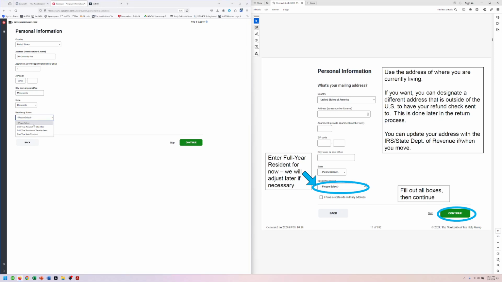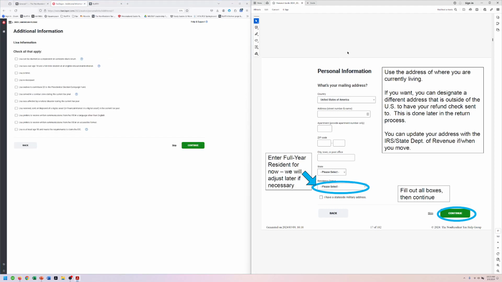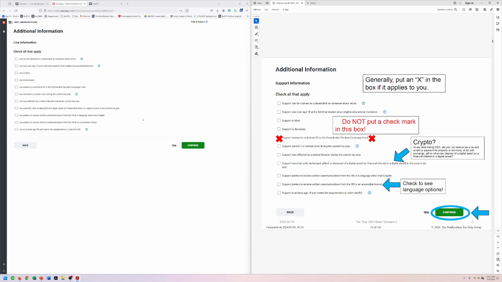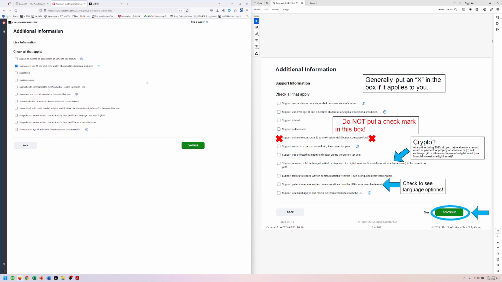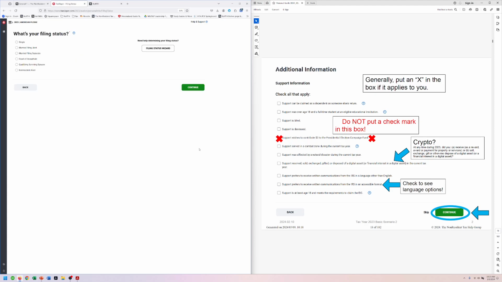And then for now, we're going to say full year resident. So if we need to make a change to this later, we can. It's no problem. But for now, we're going to say full year resident because we have to say something to move forward. All right, we're going to select all of these things that apply. So Lisa can't be claimed, but she was over 18 and a student. She is not blind. She is not dead. She's not going to contribute because she's a foreign national. She did not serve in a combat zone, none of these other things, no digital assets. That's all she's going to do.